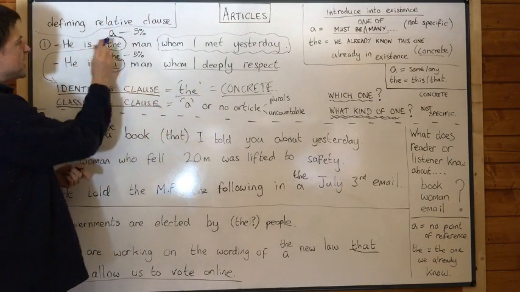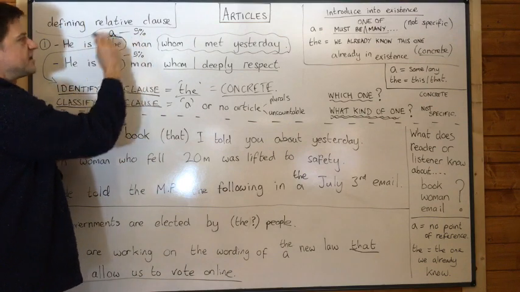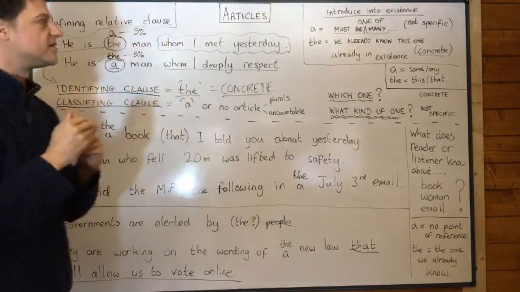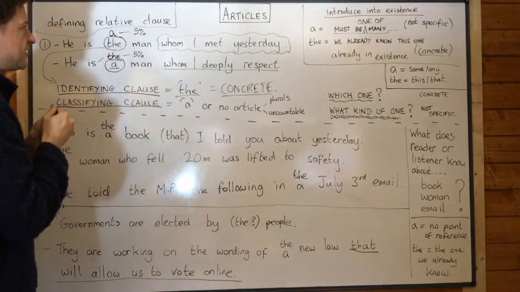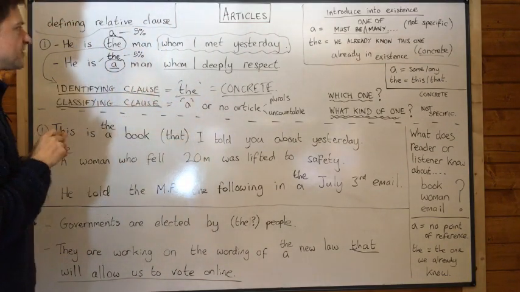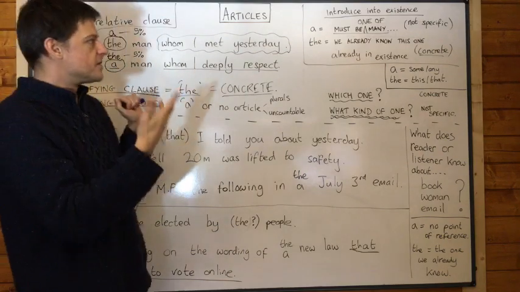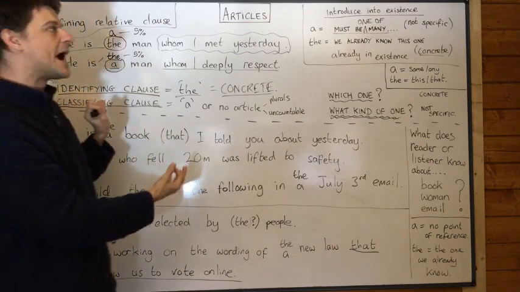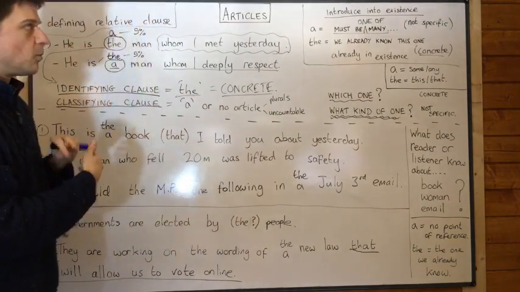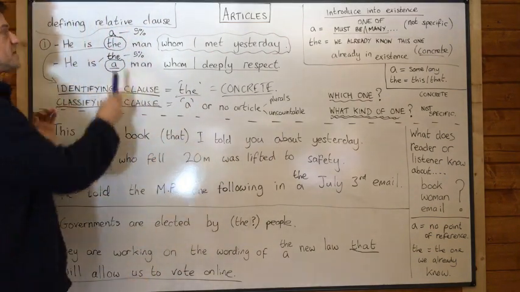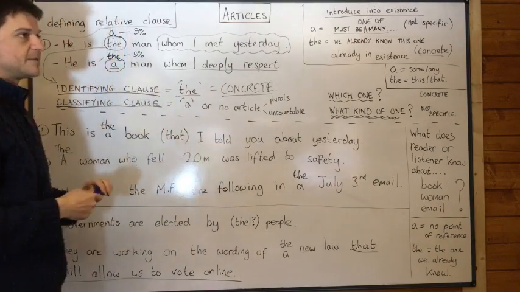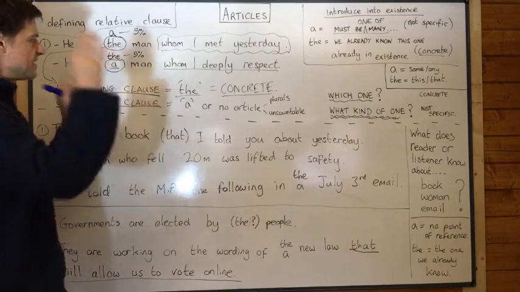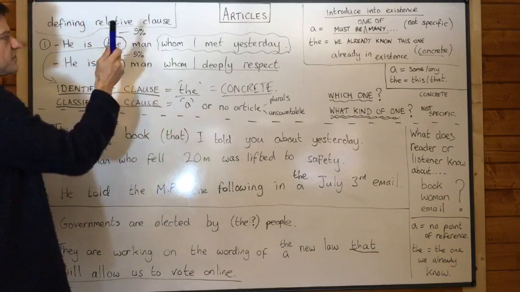If I say the less common one, he is a man whom I met yesterday, the only situation I would say this is if I met lots of people yesterday and I'm telling the listener that he is just one of the many people that I met yesterday. I'm classifying him as a man that I met yesterday, one among many. But most of the time, if I'm identifying him and saying that's the one I met yesterday, he is the man I met yesterday, that becomes concrete, and most of the time we'd say that.